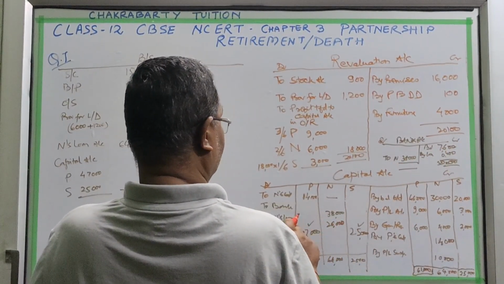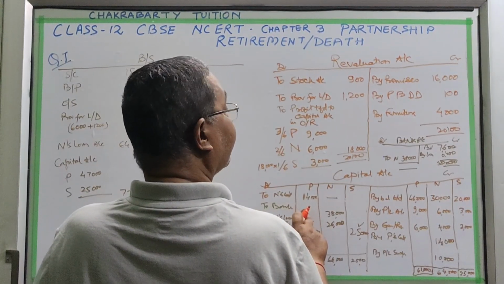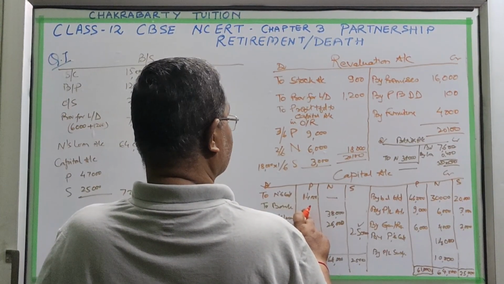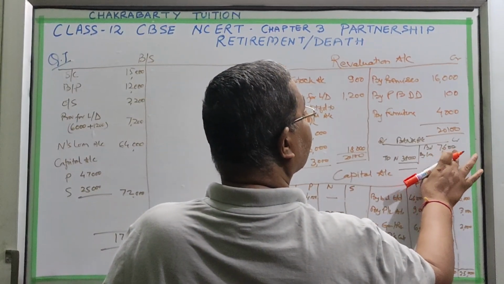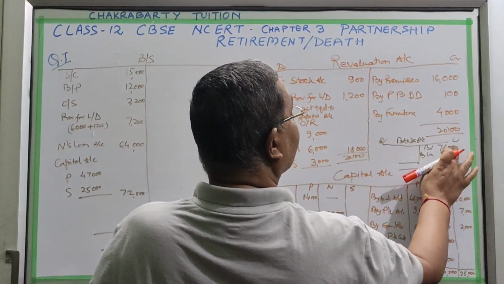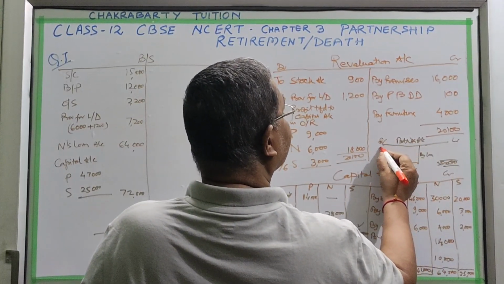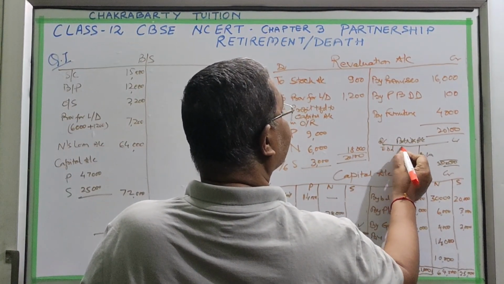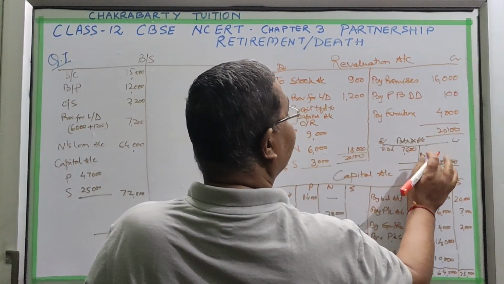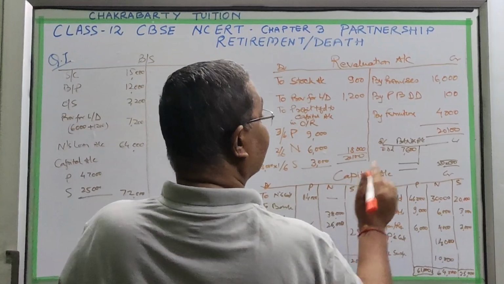Okay, Naresh's loan account to the bank. The bank balance is 7,600, and we have to give Naresh 38,000.